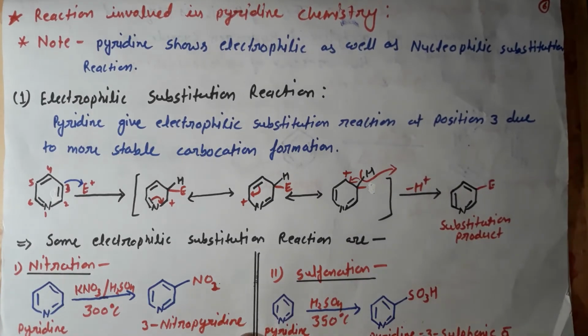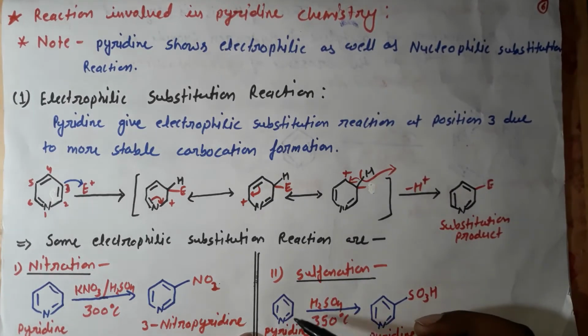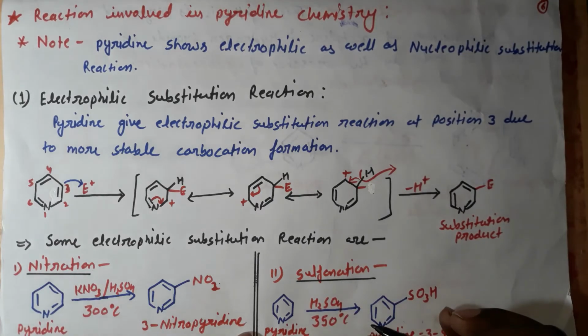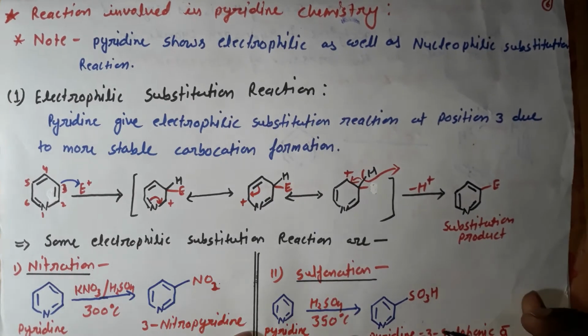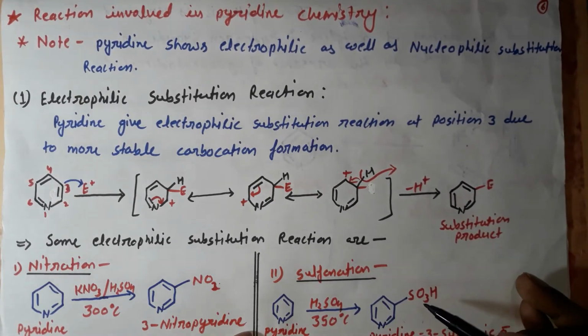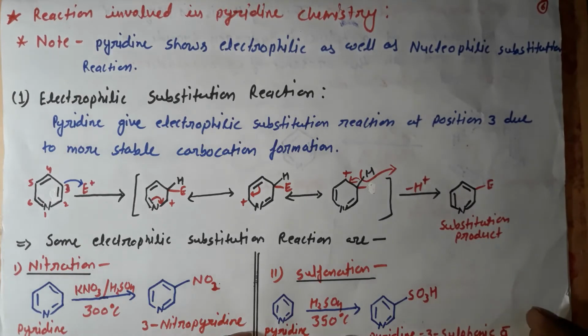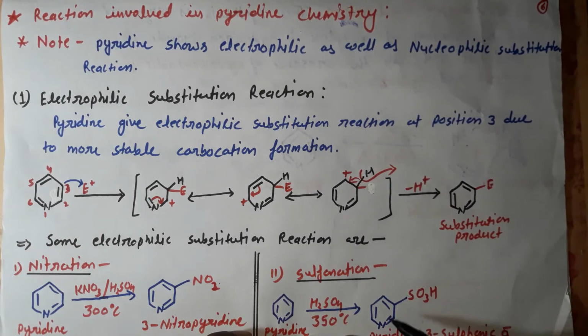The second reaction is sulfonation. In this reaction, pyridine undergoes sulfonation at a temperature of 350 degrees Celsius in the presence of sulfuric acid, and the sulfonic group will attach at the third position and form the product pyridine 3-sulfonic acid.